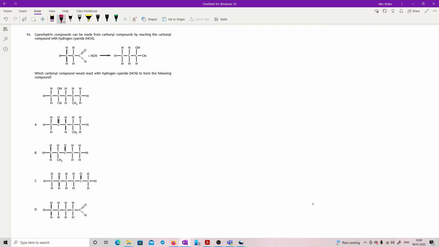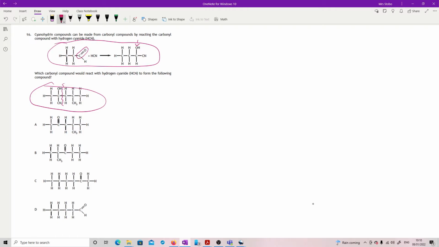So what we've got to do is go between this one here and this bit here to figure out where you needed to add this bit in, basically. Okay, so this one's got, on the top here, an OH and the CN with an H off the bottom. So that tells me that this bit here, that C double bond O, is where I made the OH and the CN attach.